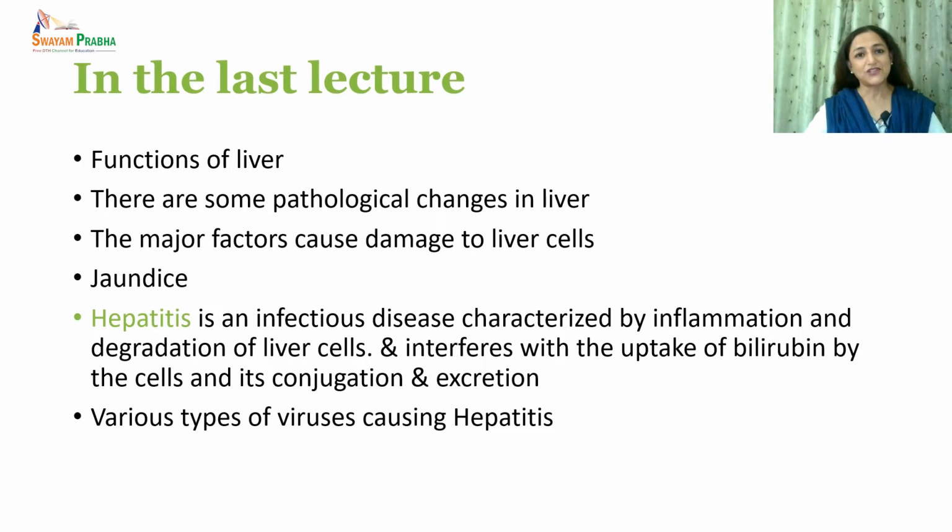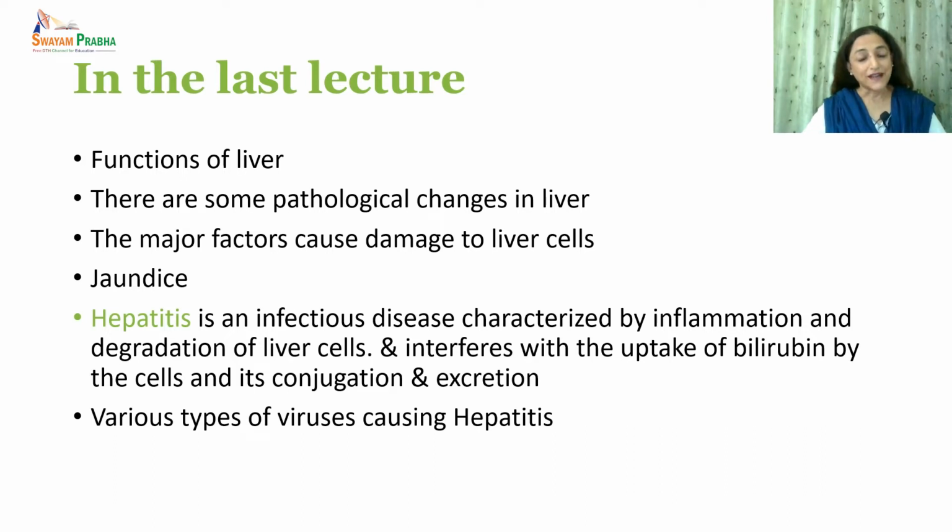In the previous lecture, we had studied about functions of liver, and then we studied what are some pathological changes that occur in liver, and then we studied about the major factors causing damage to the liver cells. Then we studied about the jaundice and what causes jaundice.